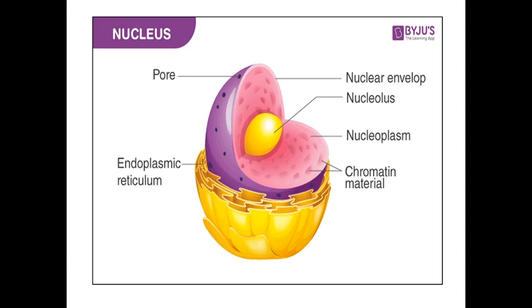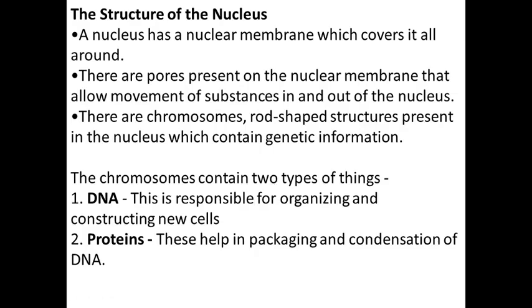Like that, if there is a rose plant, from that rose plant we will get roses only, not apples or oranges. So the genes are responsible for the characteristics that we show, and those genes are stored by this nucleus. Got it? Okay, so see the structure of the nucleus.